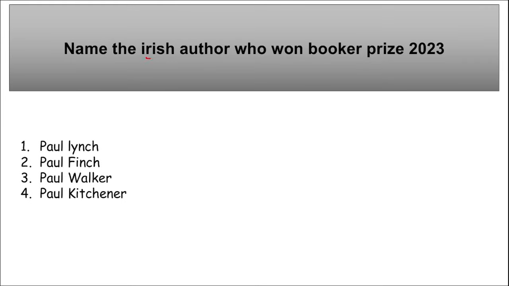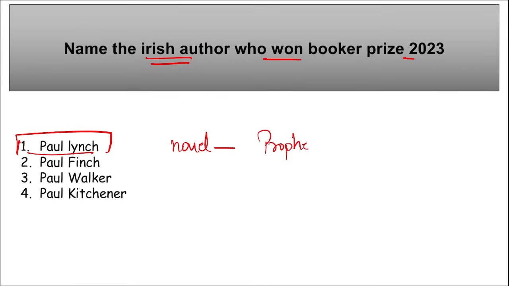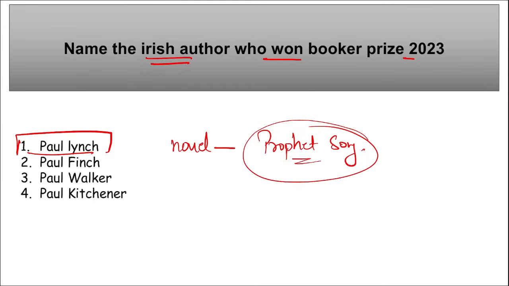Next, name the Irish author who won the Booker Prize 2023. So remember Paul Finch, right? Paul Lynch, not Finch. Paul Lynch. He became the Irish author who has won the Booker Prize 2023 for his novel. What is the name of the novel for which he won the Booker Prize? Prophet Song. For the novel Prophet Song, he has recently won the Booker Prize for 2023.